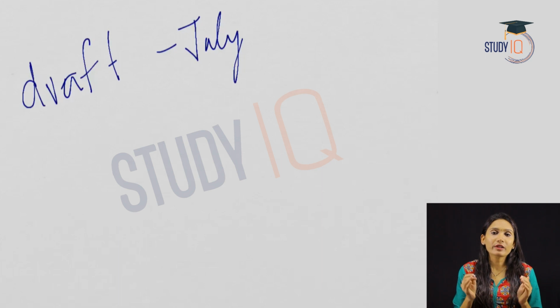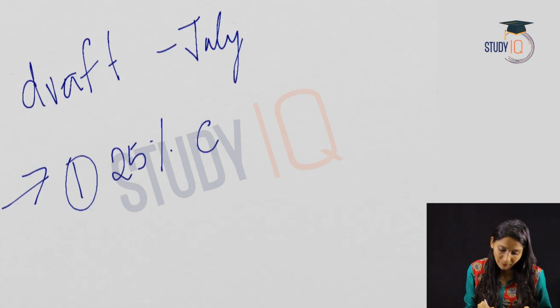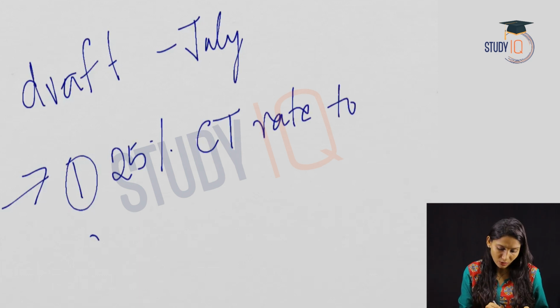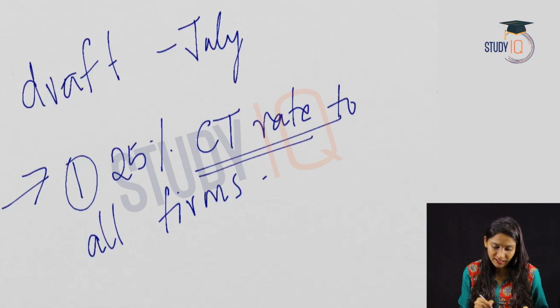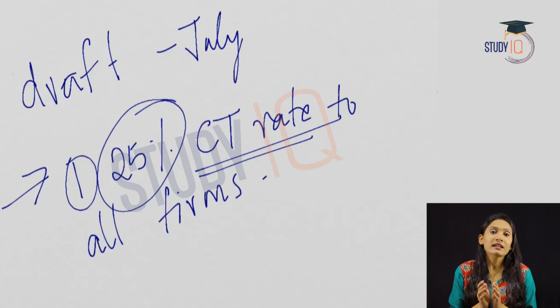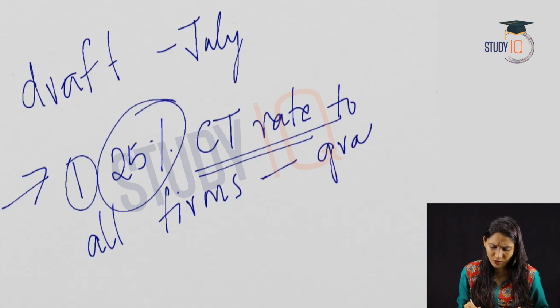In brief, what is the aim of this new Direct Tax Code? First of all, it aims to extend the 25% corporate tax rate gradually to all firms. It means that the corporate tax rate would be 25% for all the firms, and this will be done gradually, not soon.